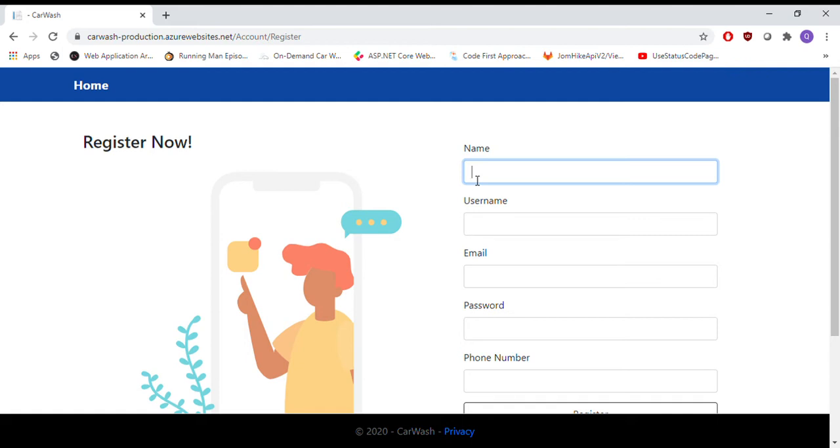This registration is only valid for becoming a customer. If admin wants to add staff, they need to register at a different page, which only admin is able to do. So I'm going to register.